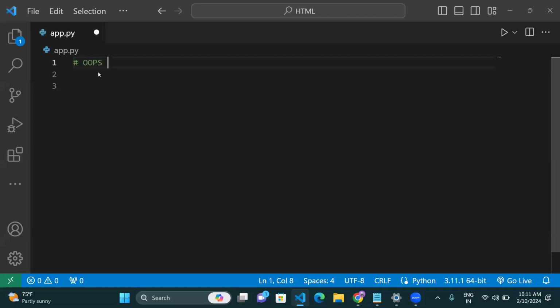So basically, OOPS stands for Object Oriented Programming System. In the OOPS concept, you're providing some phases or some principles in the method. In that, the first thing is classes and objects. So classes and objects, you guys know what is an object. Object means a collection of keys and values.